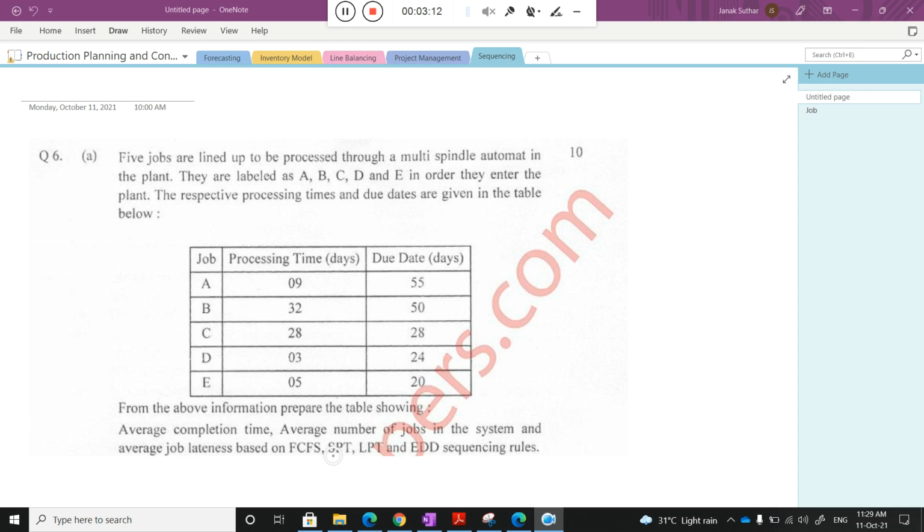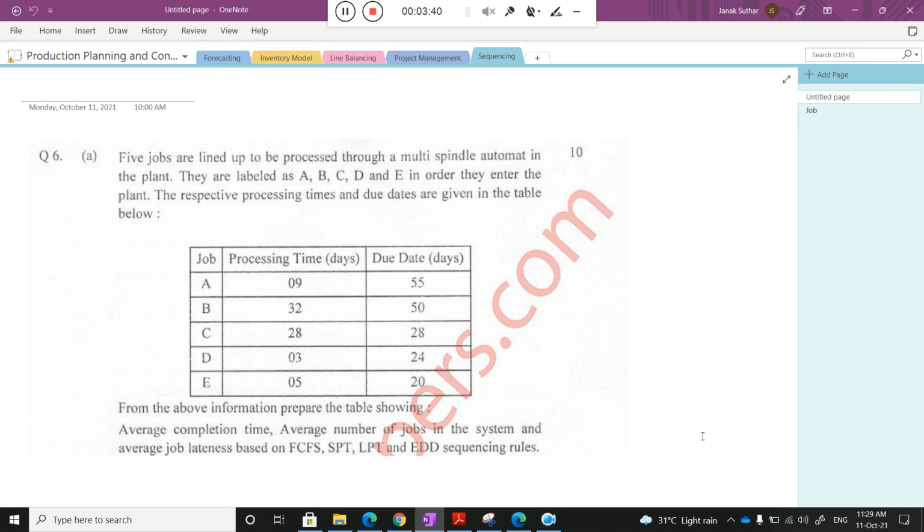The second one is SPT, the shortest processing time, and LPT is the longest processing time. EDD means earliest due date. How to solve this numerical, and what FCFS, SPT, LPT and EDD are, you will understand in this numerical. Don't worry, I start solving this numerical.